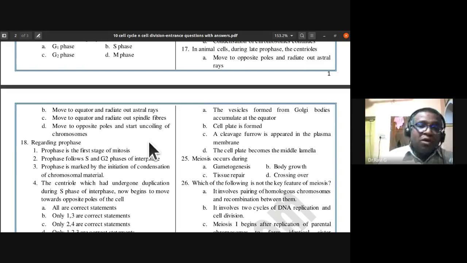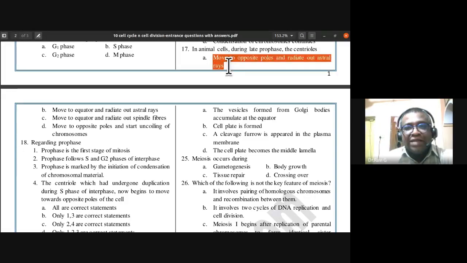They move to opposite poles and radiate out the astral rays. So the 17th one, A is the answer.